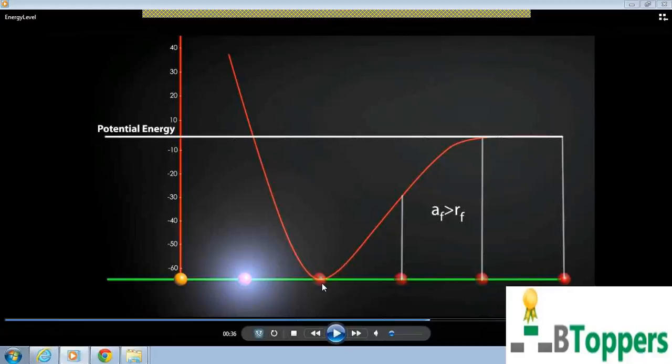So, at a distance greater than the bond length, attractive forces dominate, so the potential energy is decreasing. And at a distance less than the bond length, the repulsive forces are dominating, therefore potential energy is increasing. And at the bottommost point where I am keeping the cursor, the attractive forces are exactly equal to the repulsive forces. That distance between the nuclei of two atoms where the attractive forces are equal to the repulsive forces is called the bond length. Children, I hope you are clear with this diagram.